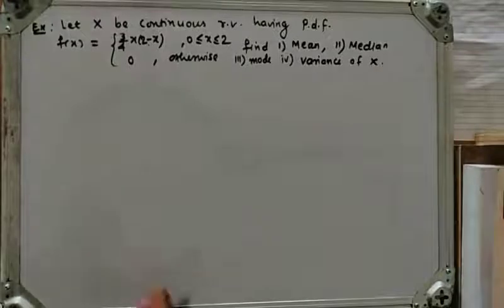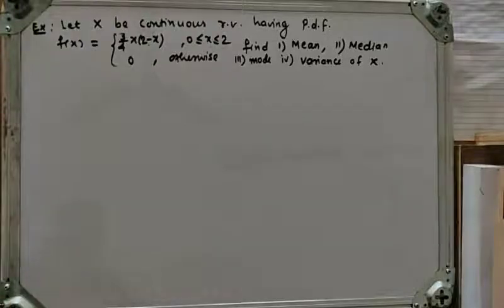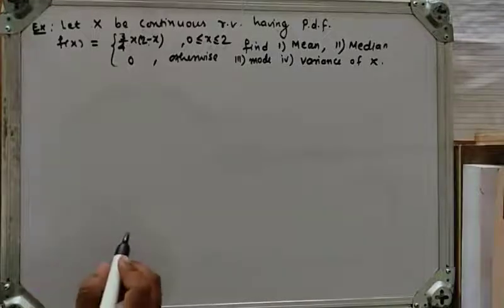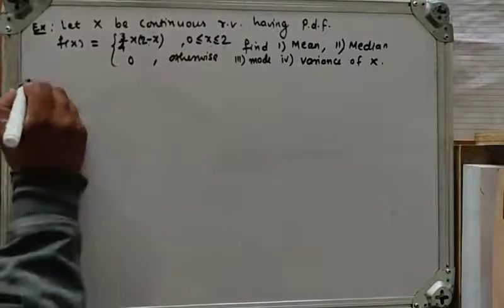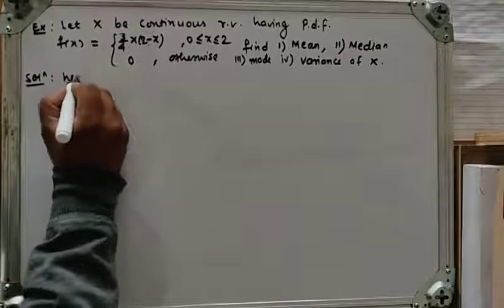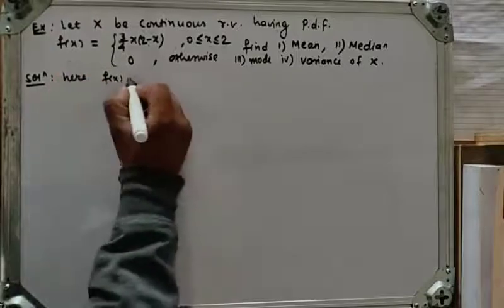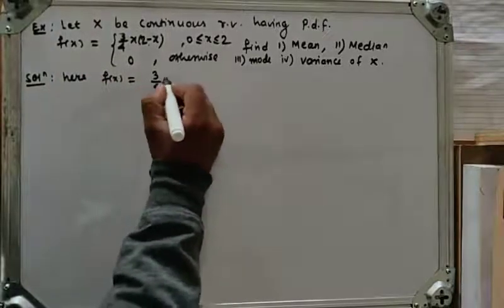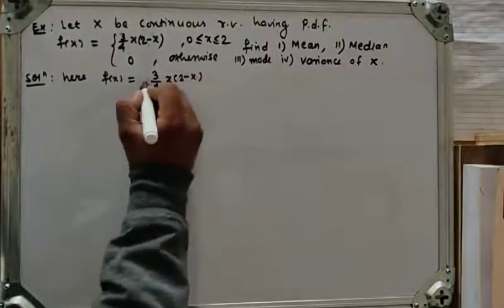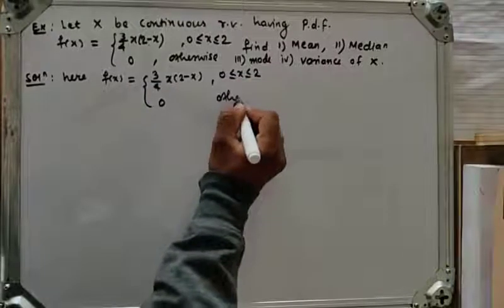Now let's determine, here we have a function f(x) = 3 by 4 x into 2 minus x. Now let's determine mean, median, mode and variance of x. So let's first determine mean. So let's see the solution. So here what is f of x? Here f of x is the continuous random variable having probability density function, f of x is equal to 3 by 4 x into 2 minus x, and here is 0 for 0 less than or equal to x less than or equal to 2, otherwise.